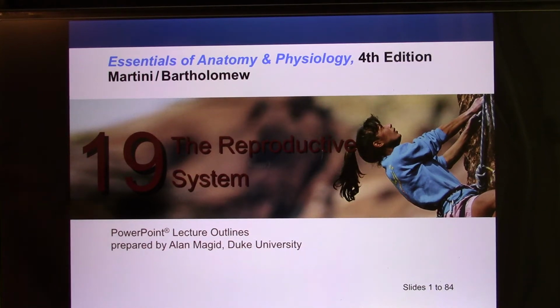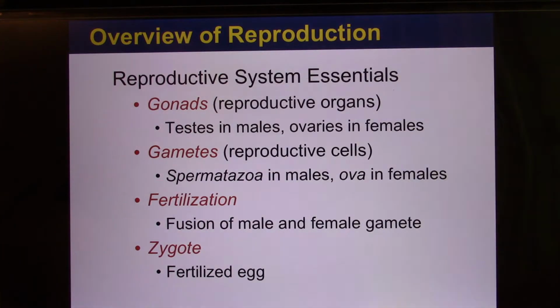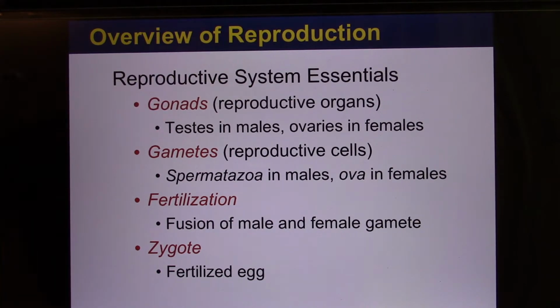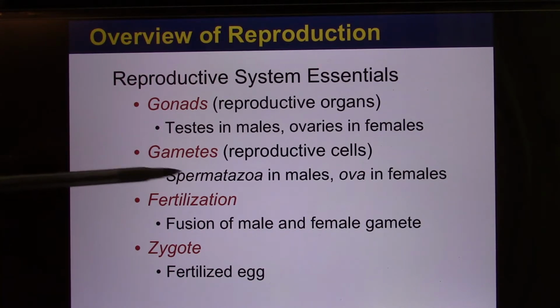We're in the last chapter, reproductive system. In this system, we're going to talk about gonad, gamete, and fertilization, zygote, these terminologies. So gonads are the reproductive organs. In male, they are the testes, in female, the ovaries. And the gametes are the reproductive cells. So that is the sperm and the ovum.